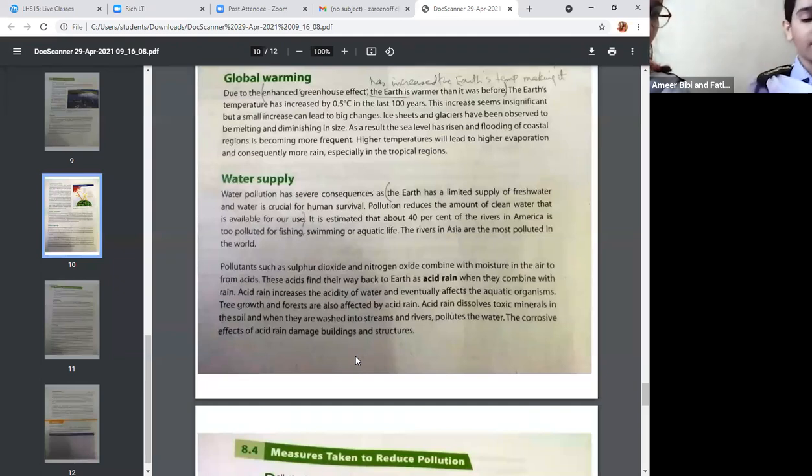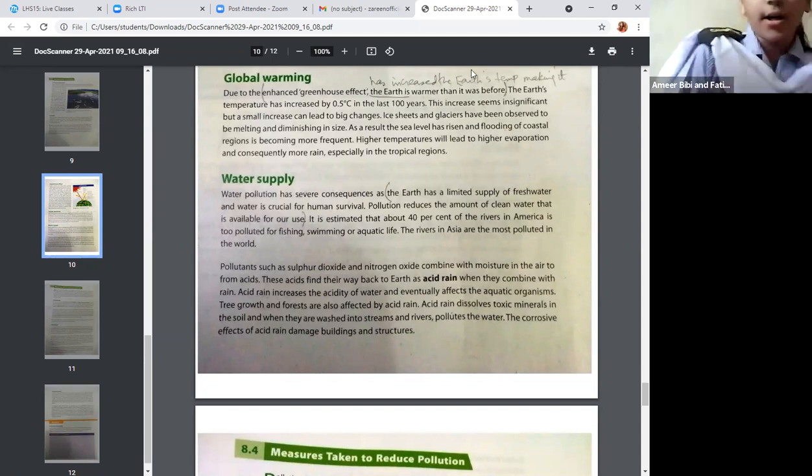polluted in the world. Pollutants such as sulfur dioxide and nitrogen oxide combine with moisture in the air to form acids. These acids find their way back to earth as acid rain. When they combine with rain, acid rain increases the acidity of water and eventually affects the